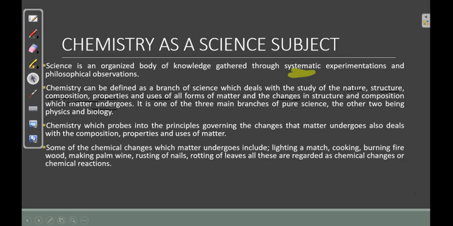Now, some of the chemical changes which matter undergoes include lighting of a match, cooking, burning firewood, making palm wine, roasting of nails, rotting of leaves, and others. These are examples of chemical changes that matter undergoes, and they are also known as chemical reactions.